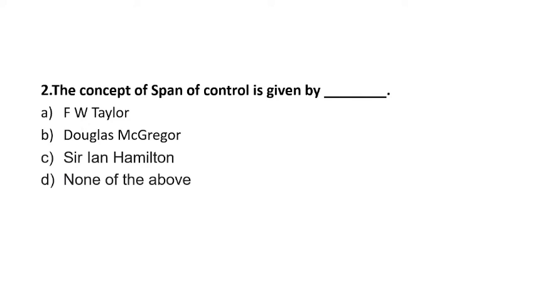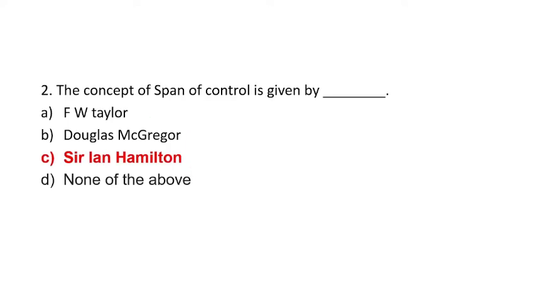Span of control basically is how many employees a manager is managing at a time. F.W. Taylor is not associated with this concept. He has given the scientific management theory. Douglas McGregor is associated with motivation and organizational development, and has given the X and Y theory. Please remember this. Sir Hamilton has given the concept of span of management. So option C is the right answer.